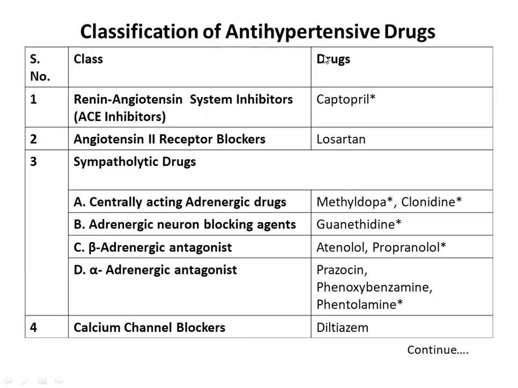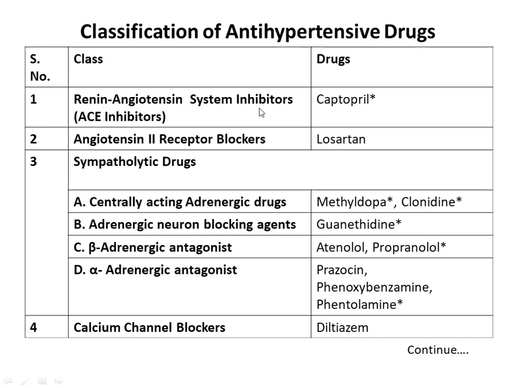Classification of antihypertensive drugs. Here, six classes are given, and only the drugs which are in the syllabus are classified here. Two types of drugs are given: one have a star and another have no star. The drug having a star means we need to study its synthesis, whereas for the drug which has no star we need not study synthesis.